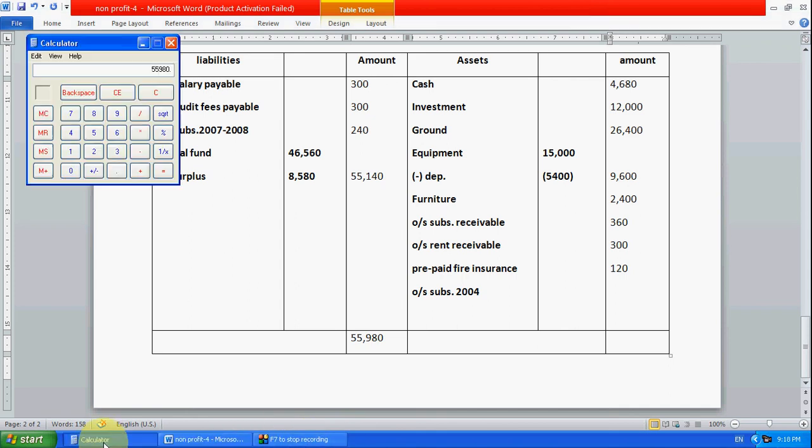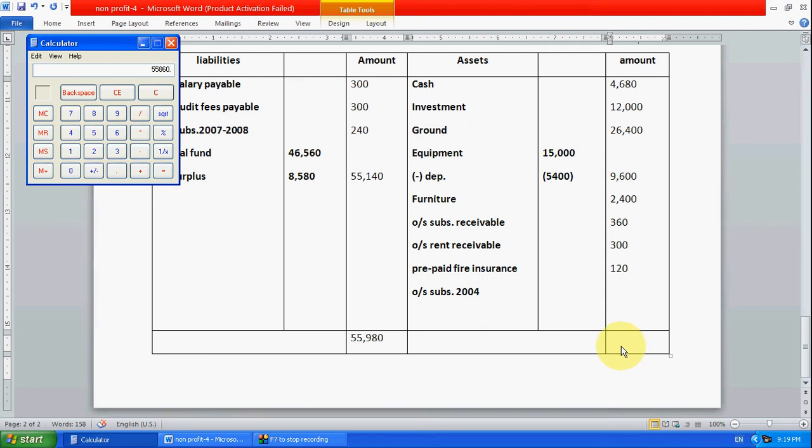So here also calculate. 4,680 plus 12,000 plus 26,400 plus 9,600 plus 2,400 plus 360 plus 300 plus 120. So overall 55,000.